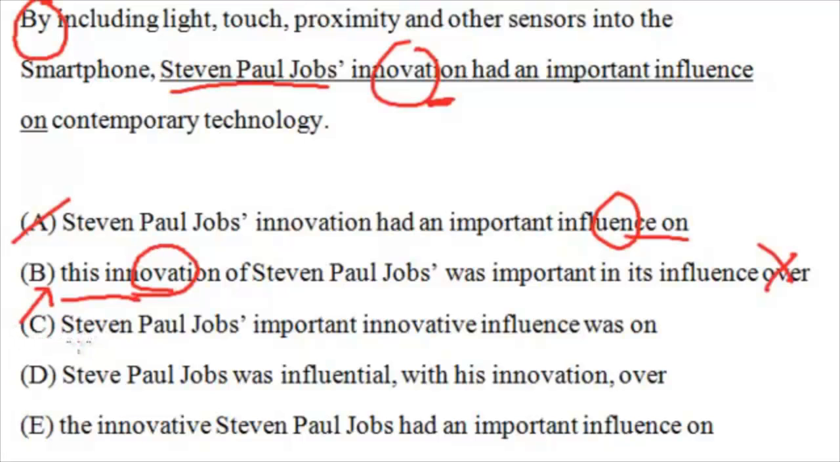This one could be tricky because it starts again with Steve Jobs, except it's not. It has the apostrophe. Is important the noun? No, it's not. Innovative, now this time, is the adjective. Before it was a noun. The subject over here is actually influence. So by including light, touch, proximity, and all the stuff, influence was on contemporary technology. Makes no sense. You need a person.